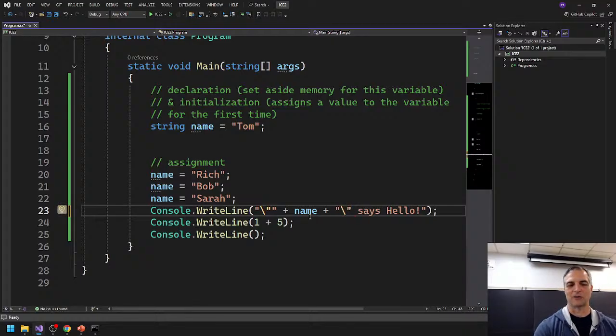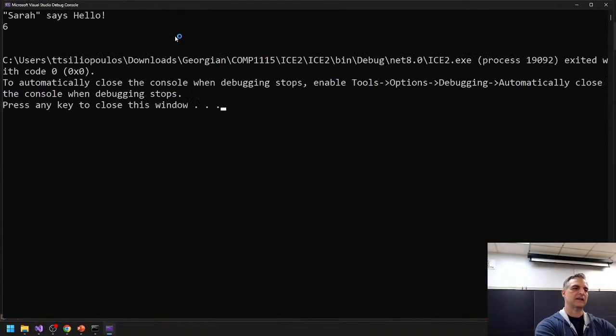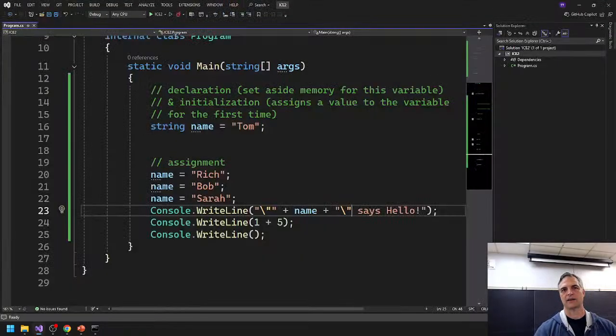Does that make sense? Because I need to do this before name, because name is a variable that's going to evaluate on its own, and then it doesn't know what that quotation mark would be, right? So if I did that, you're going to see that name now has Sarah in quotation marks around it. So those are funny things you can do with strings and escape sequences, okay? Try it out, guys. And if you get weird errors, or if this looks weird to you, there's way weirder stuff that we're going to do today, okay?